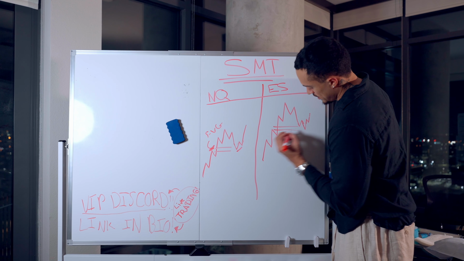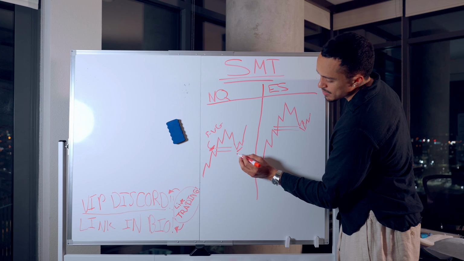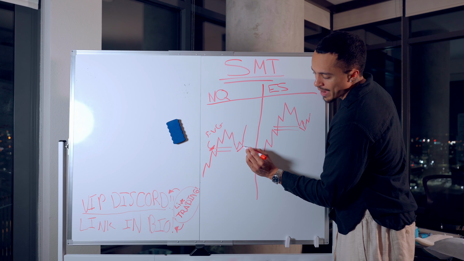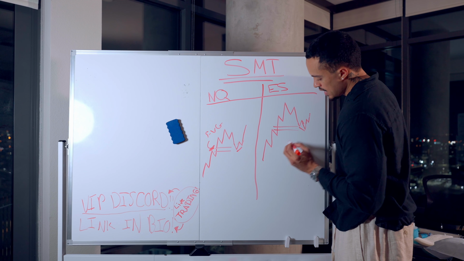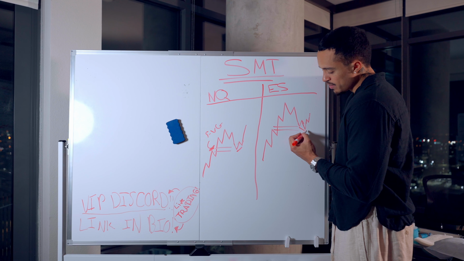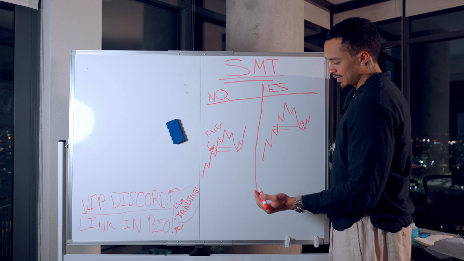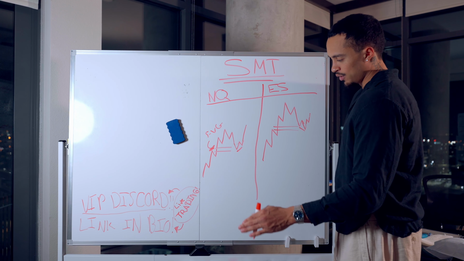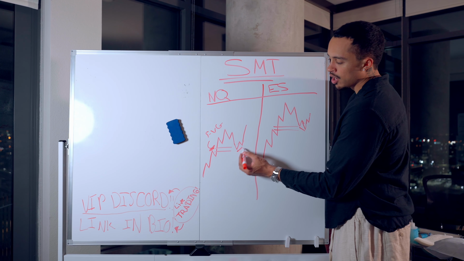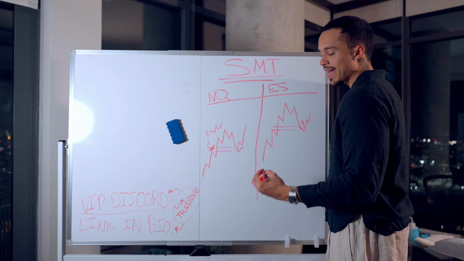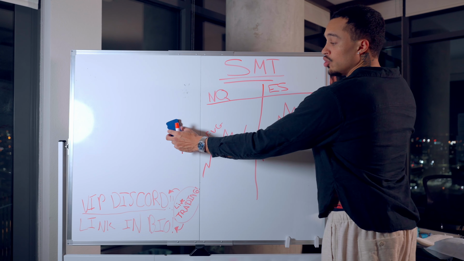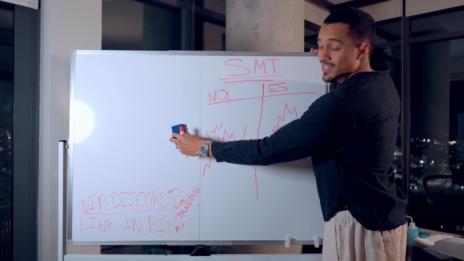We got an SMT divergence. This is making a lower low, and this is now a higher low. You see what I'm saying? This is a lower low, and it's making an even lower low, right? They did the difference. So when you have the SMT happen on the bottom of the pairs, that is when you're looking for buys.